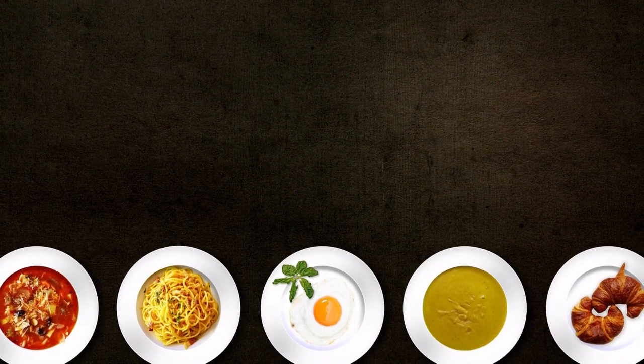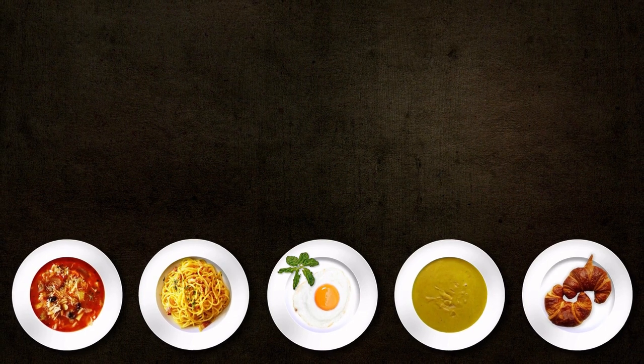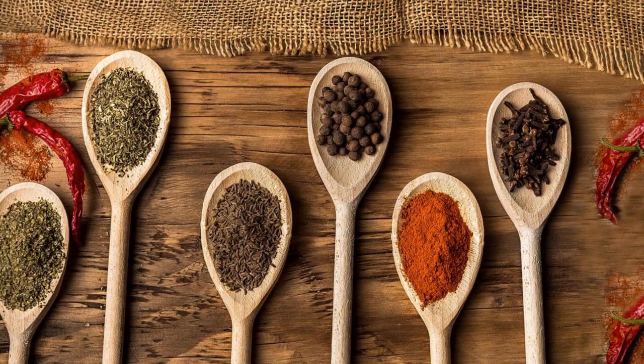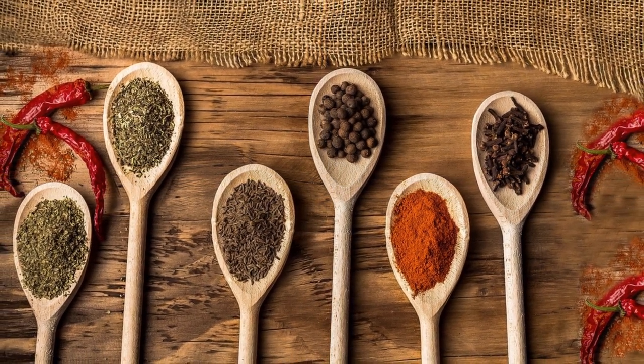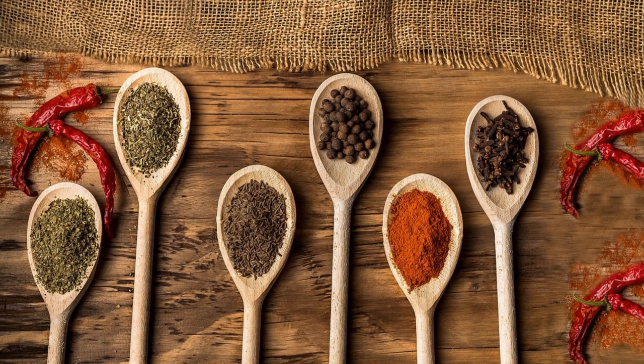We are going to understand the basics of cooking. We will first try to understand about cuisine. Cuisine refers to a specific style or type of cooking characterized by distinct techniques, ingredients, flavors, and cultural influences.